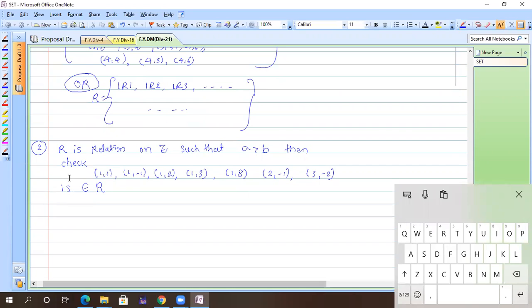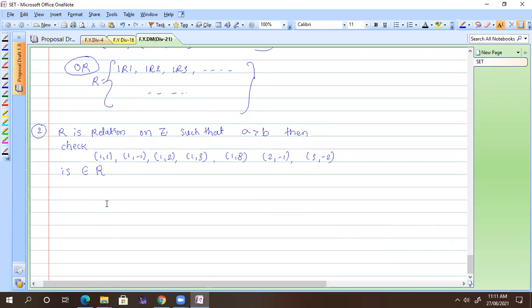See, that R is nothing but the relation. It's not the real numbers. And what is Z here? Integers, the set of integers. Now this is an infinite relation. Why is it infinite?